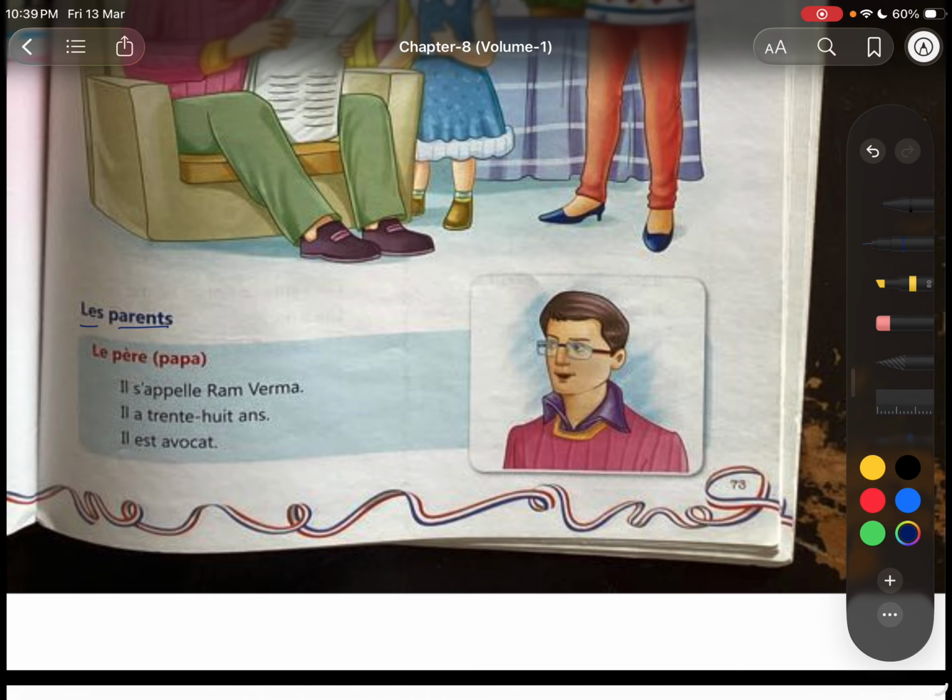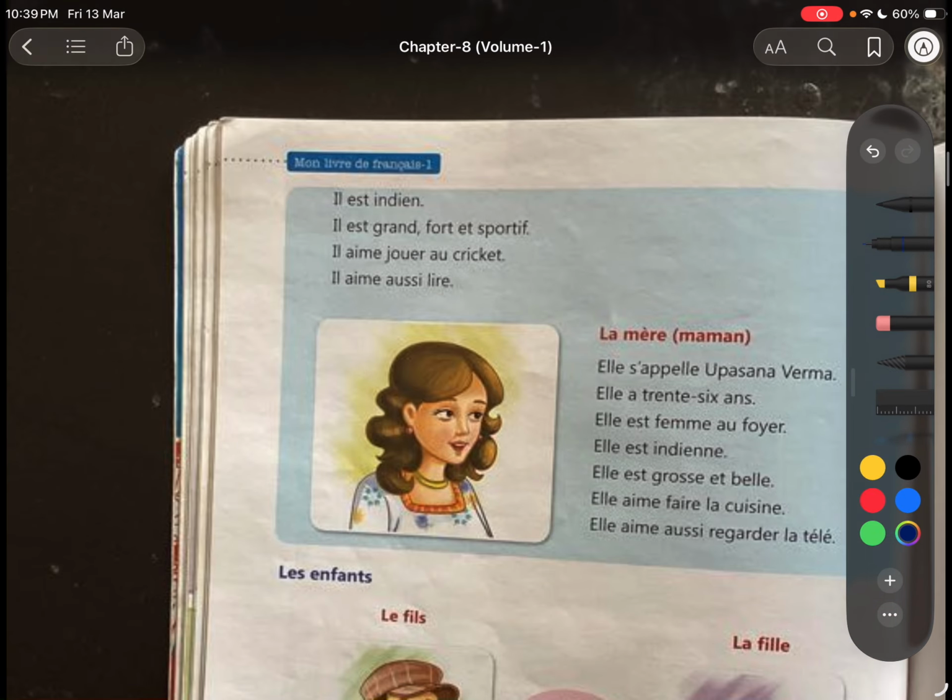So let's move ahead. Les parents, the parents. Le père, he is called Ram Verma. Il s'appelle Ram Verma. Il a 38 ans. In French we use avoir to say the age, but it's equivalent to he is 38 years old. Il est avocat. He is an advocate. With professions we do not use articles. Il est indien.